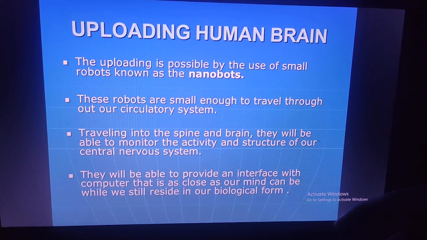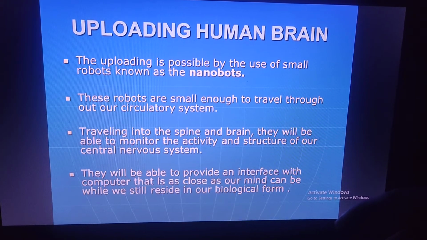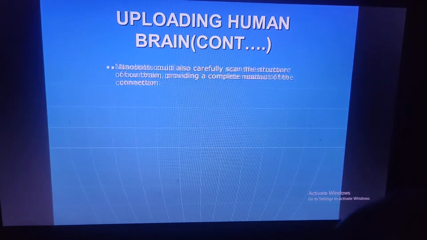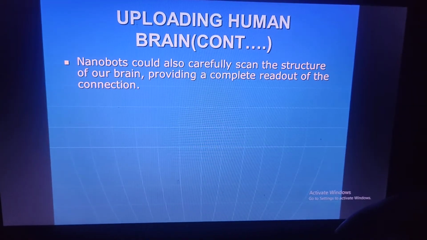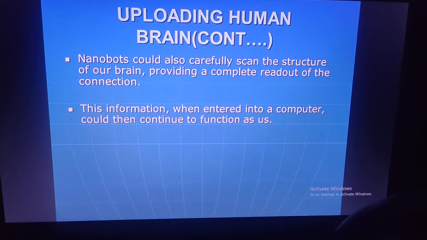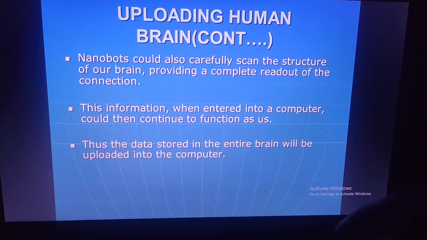They will be able to provide an interface with the computer that is as close as our mind can get while we still reside in our biological form. Nanobots could also carefully scan the structure of our brain, providing a complete readout of the connections. This information, when entered into a computer, could then continue to function as us.